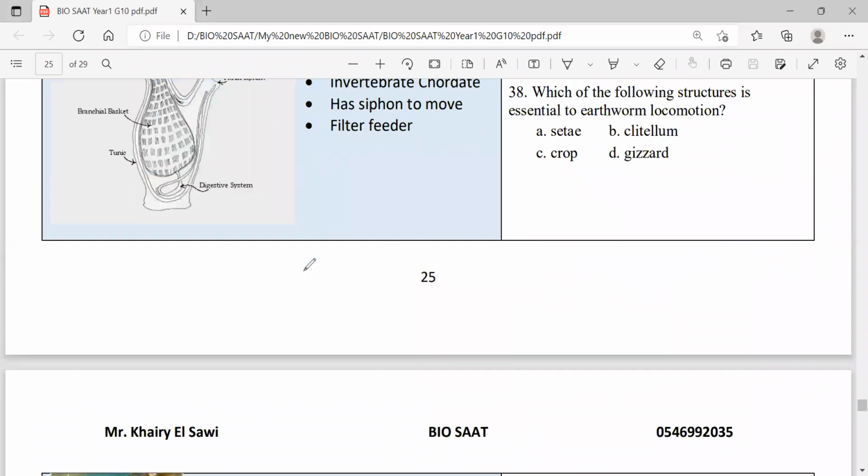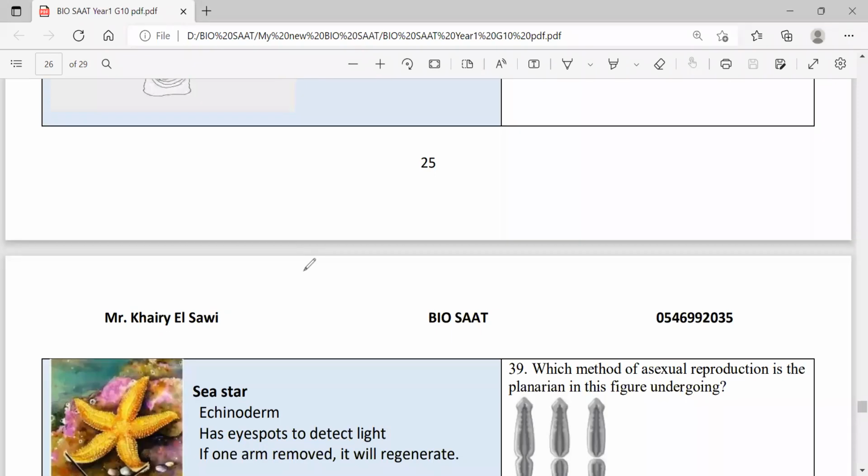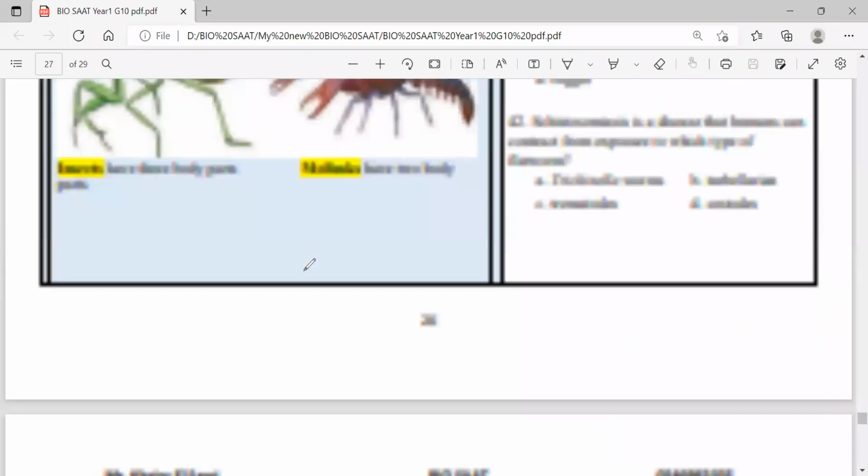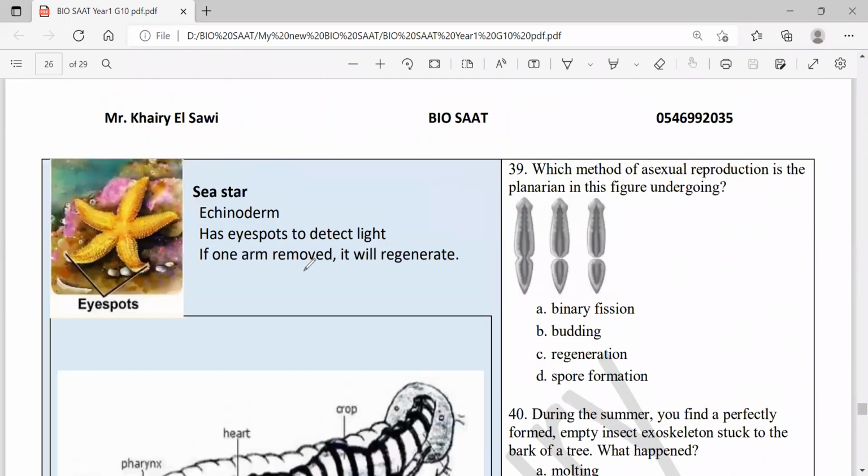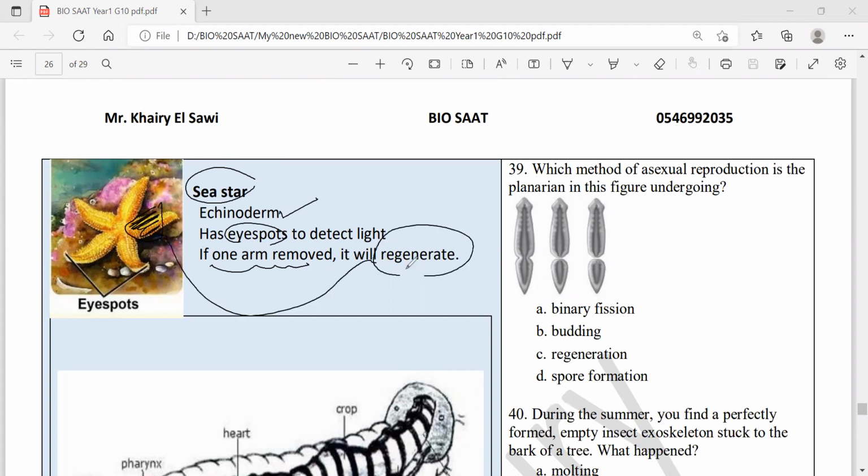Okay, just a couple of things left before we end. Here, these are a couple of drawings that came before. This is a sea star, one of the echinoderms. It has eye spots here on the undersides of the arms to detect light. Here is the first common question about it: what happens if one arm is cut? It regenerates. Remember this word. If one arm is cut, it's regenerated, regrown.